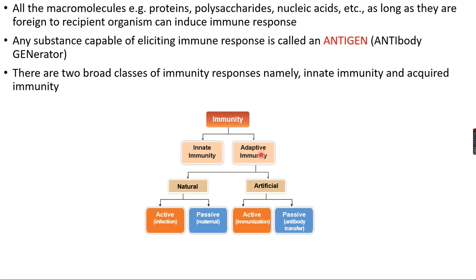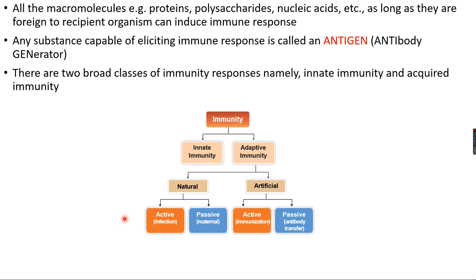So we are protected. ரைட்டா? அந்த மாதிரி acquired immunity. So innate immunity na enna? The immunity we are obtaining from the birth itself. What is adaptive? Acquired immunity. So immunity that an individual acquires after the birth, it is called as adaptive or acquired immunity, we can say. Now this adaptive immunity we can classify into two different categories, natural or artificial.